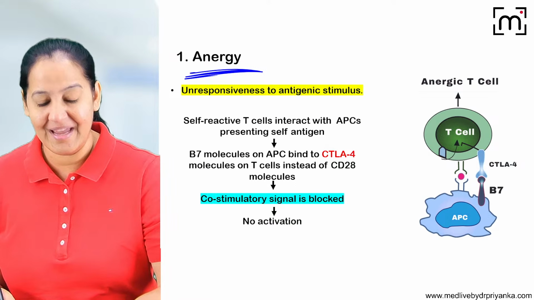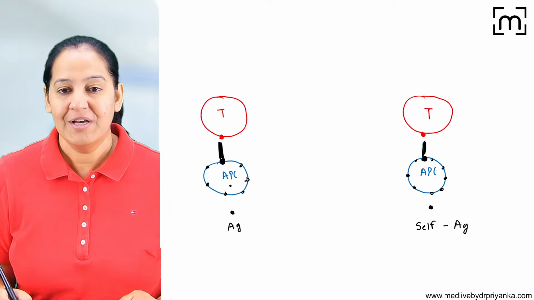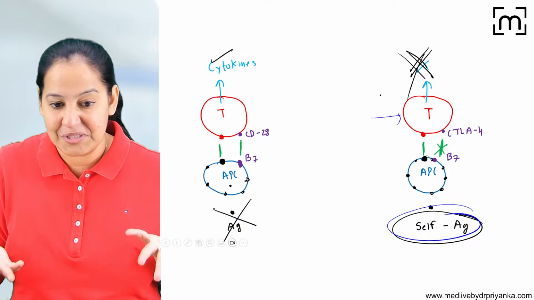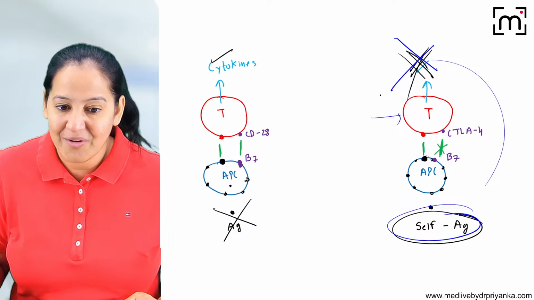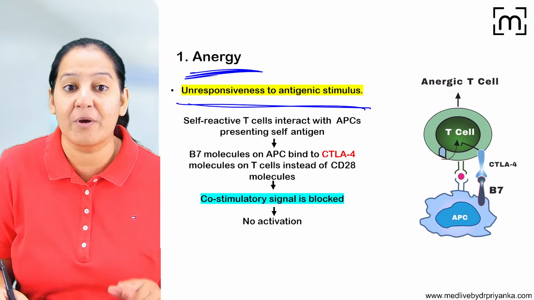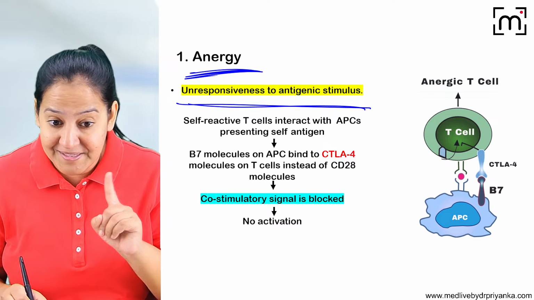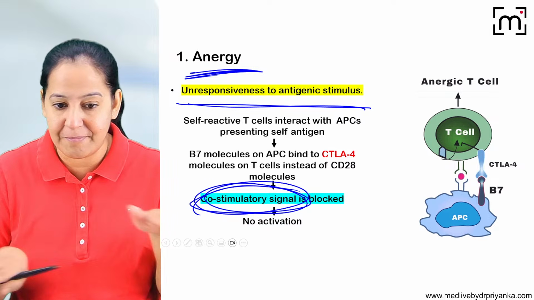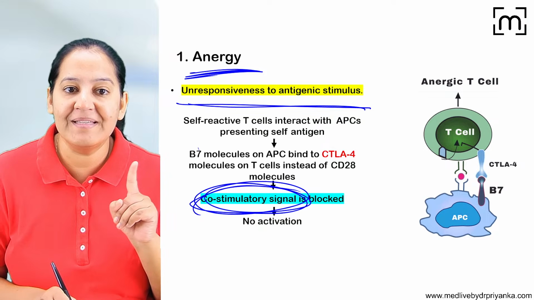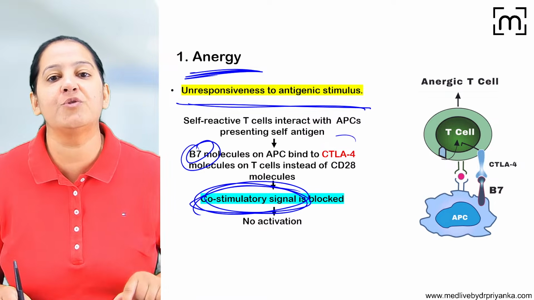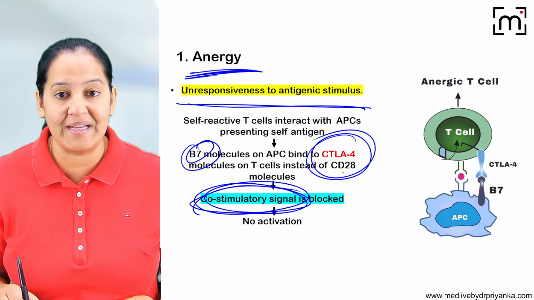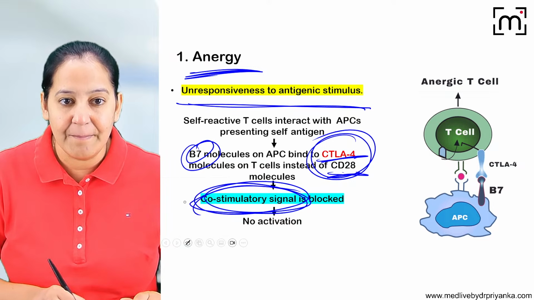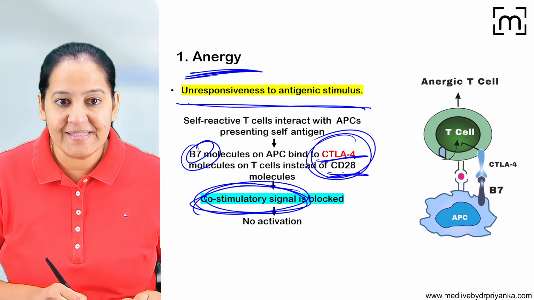So what is happening in anergy? Unresponsiveness to the self-antigen. Whenever there is a self-antigen, my body is not responding to it. My B and T lymphocytes are not responding. No cytokine release, so my self-antigens are not killed. There is unresponsiveness because there is a blockage, not in the main receptor signaling, but in the co-receptor signaling. Why is it blocked? Normally B7 binds with CD28, but here instead of CD28, it is CTLA4. So the co-receptor signal is not there. In the diagram you can also see the main receptor signaling is there.